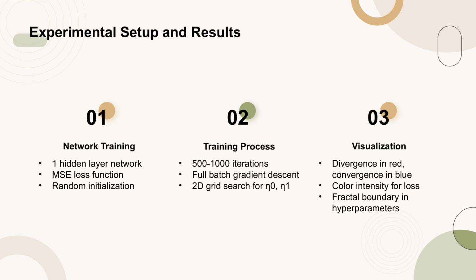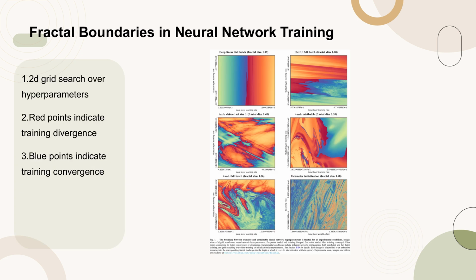Visualization of the training results shows divergence in shades of red and convergence in shades of blue, with color intensity proportional to the loss. The boundary between trainable and untrainable hyperparameters exhibits fractal characteristics. Figure 1 illustrates the fractal nature of the boundary between trainable and untrainable neural network hyperparameters across various experimental conditions. The figure presents a 2D grid search over neural network hyperparameters, with red points indicating training divergence and blue points indicating training convergence. Paler colors correspond to faster convergence or divergence.